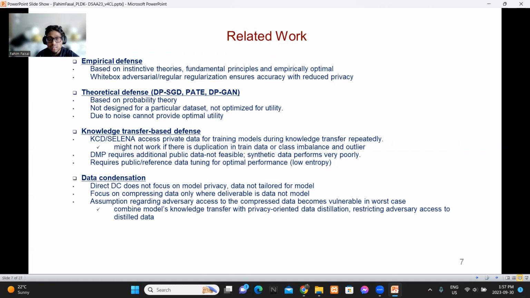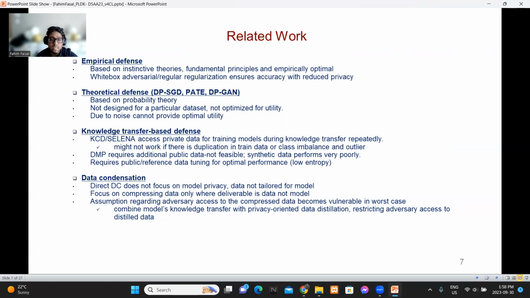So the related work can be divided into three subgroups: empirical defense, theoretical defense, and knowledge transfer based defense. The empirical defenses are based on instructive theories and fundamental principles. They are empirically optimal, but they are optimized based on utility. So if we want to ensure privacy, then it has a huge toll on utility. White box regularization and adversarial regularization are examples of empirical defense.